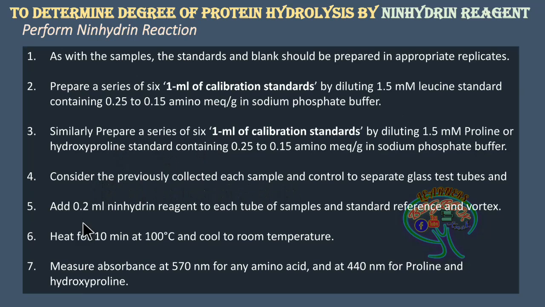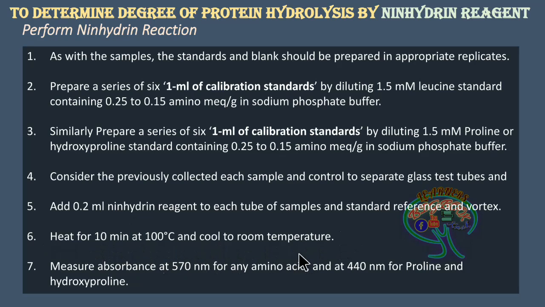Now further, after adding the ninhydrin reagent, we are going to mix it thoroughly, heat it at 100 degrees centigrade for 10 minutes, and further cool to room temperature. During this heating it is going to give the color.